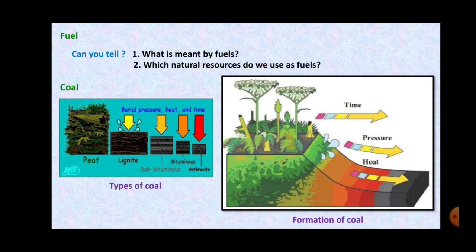Now, when coal is burnt, energy is produced in the form of heat. If you remember, in the olden days, you might have seen in the movies that when the trains used to run, a lot of smoke used to be given out, because in those times the trains used to run on coal, right? So, coal is used as a fuel.